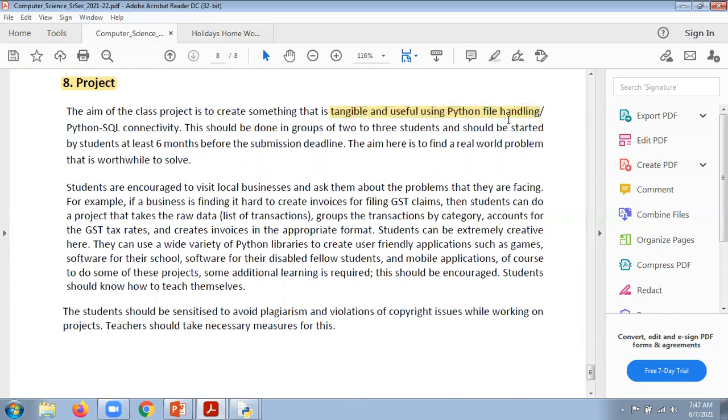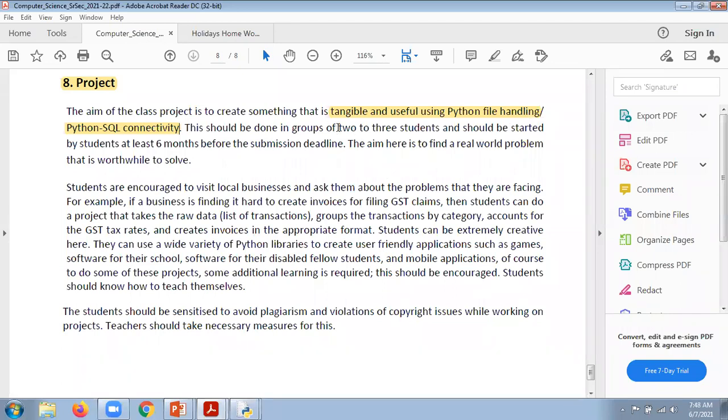Using file handling. In file handling, we use binary files. I'm not talking about text files. I'm just mentioning that you use the concept of binary file as well as a CSV file. One more thing we are supposed to use, but right now we haven't completed that. So I suggest there is no need to begin with Python SQL connectivity here. You just go with file handling, that is, a binary file as well as a CSV file.